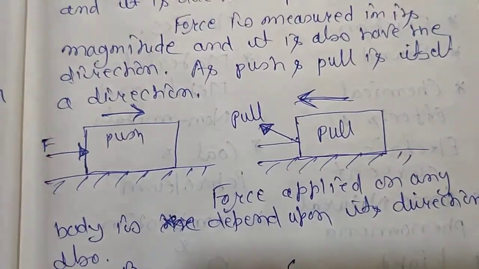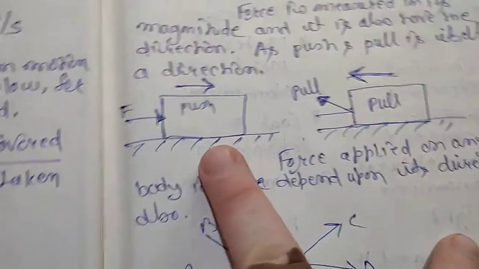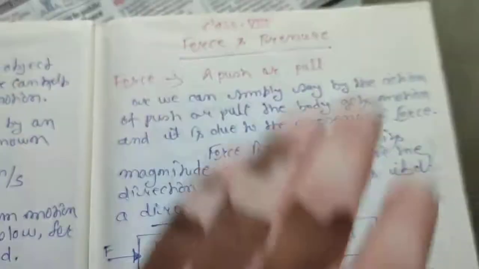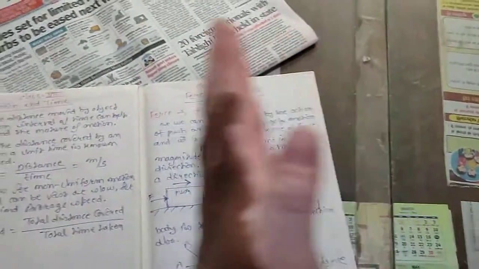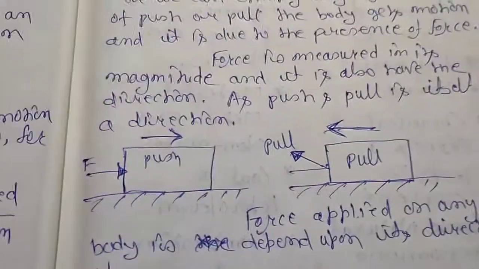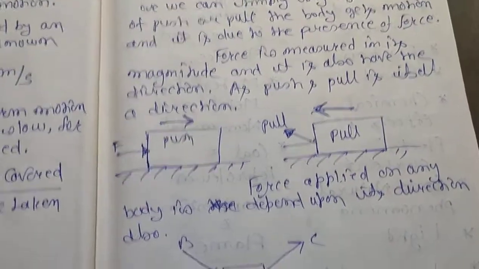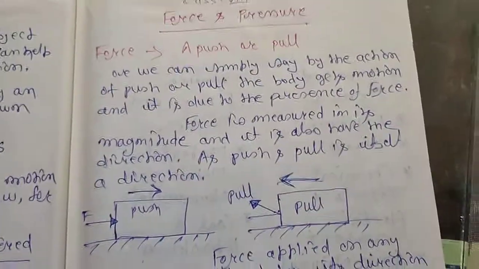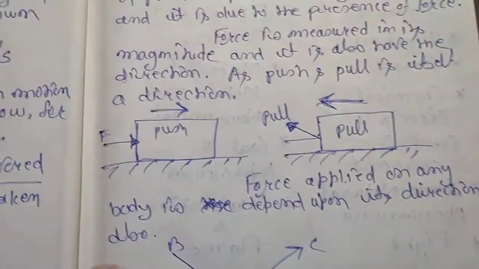Here you can see I have drawn some blocks on a surface. Here we are applying force, pushing the block forward. And this is the pull, that means moving the block towards yourself. I have tried to explain what push and pull are and how I have related them with direction. Depending upon this, we say that force always has magnitude and direction.